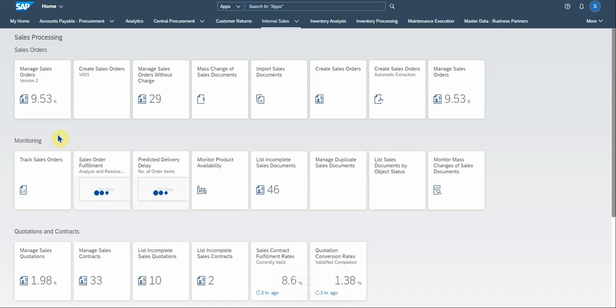Now let's look at the app that we're going to use, the Managed Sales Orders version 2. Firstly, how do you identify, how do you find this app? In your main screen, there's an internal sales section, which you'll be looking at. If you click on that and you select sales processing, the standard role should bring you this set of apps here, but we'll be looking at Managed Sales Orders version 2 to create the sales orders.